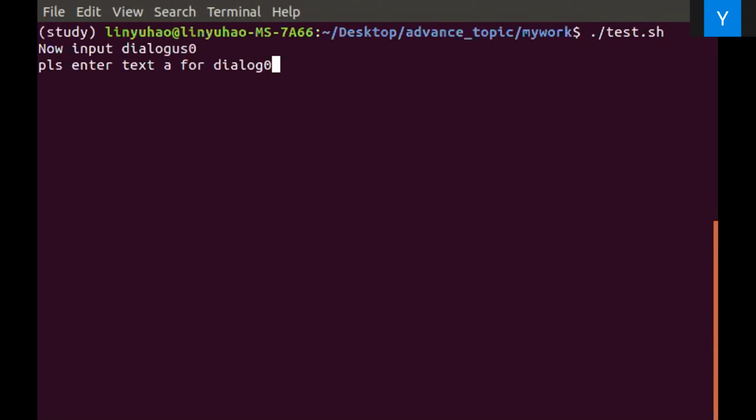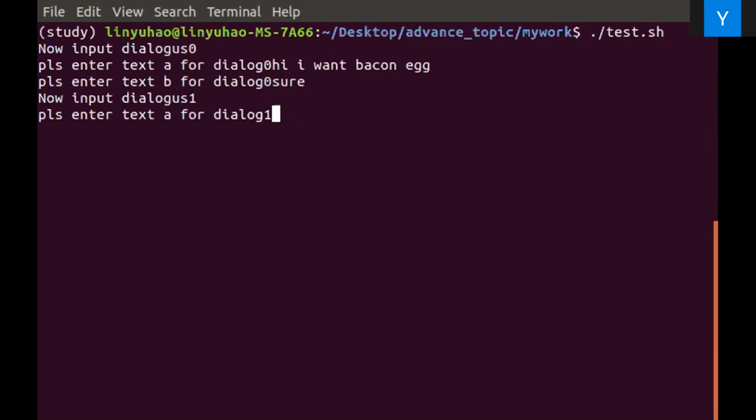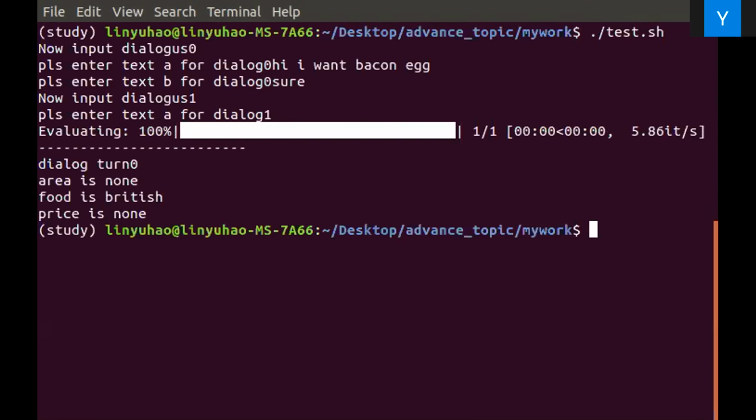So here for easy understanding, I will use just a one-turn dialogue. The maximum number of turns is 8. So here I just say, hi, I want to have bacon egg. And the result is area is none, food is British, price is none. It can recognize the bacon egg. And I will try Gongbao Jiding.